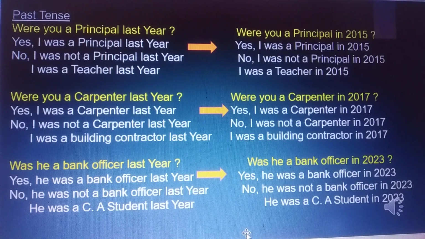Was he a bank officer in 2023? Yes, he was a bank officer in 2023. No, he was not a bank officer in 2023. He was a CA student in 2023.